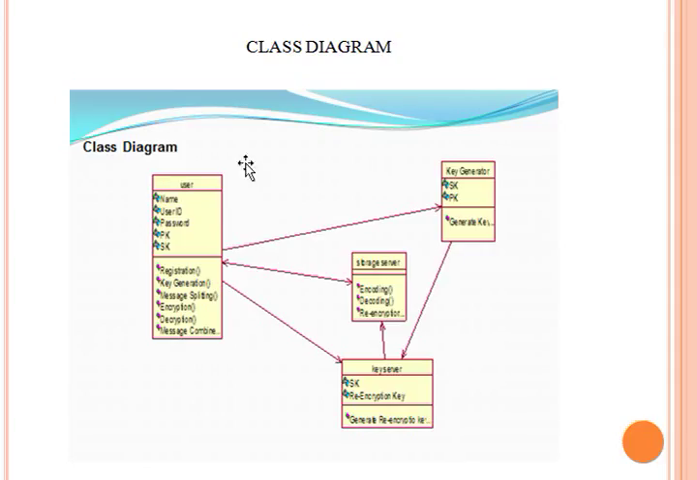Class diagram. Here we have the user, storage server, key server, and key generator. Here the user first sends a request to the key generator, and the key generator generates and gives the key to the key server, and the key server stores the key in the storage server and gives it to the user. This is how the class diagram works.